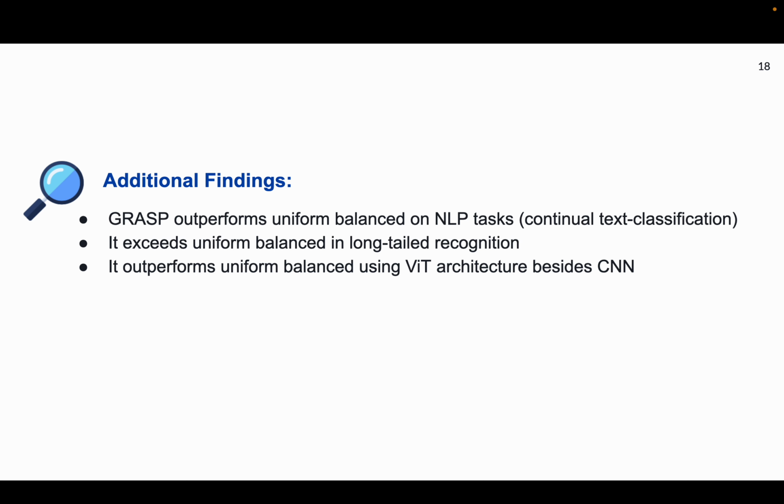Finally, to examine GRASP efficacy in a vision transformer architecture, we conducted continual learning experiments using MobileViT with the SIESTA algorithm. GRASP outperformed uniform balanced in class incremental learning on the ImageNet 300 dataset. Therefore, GRASP shows efficacy for both convolutional neural network and vision transformer architectures.